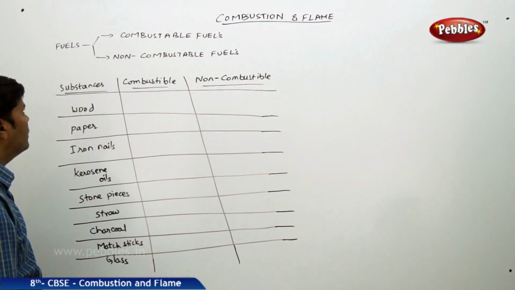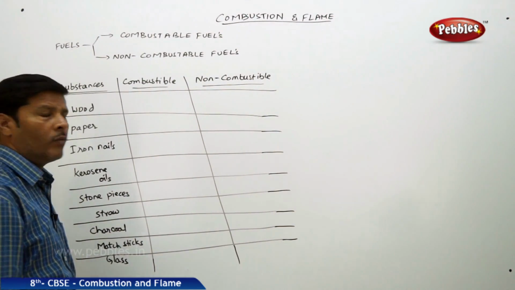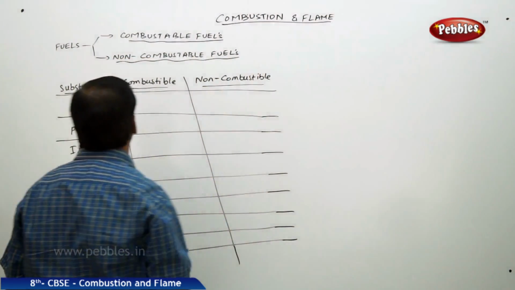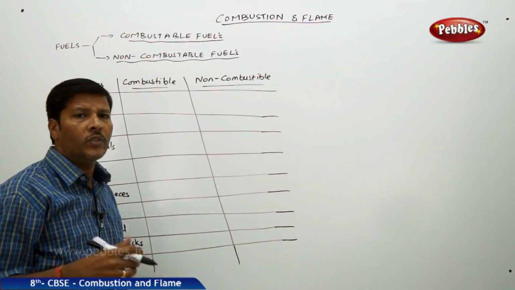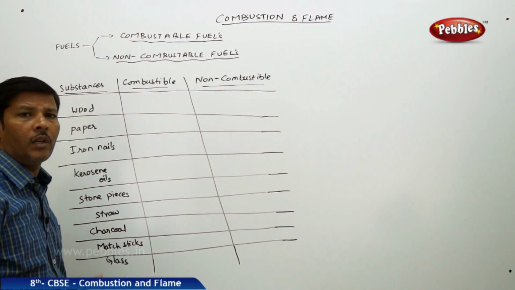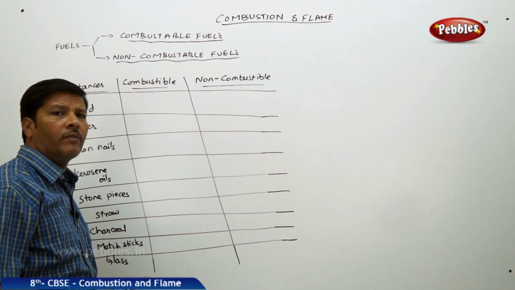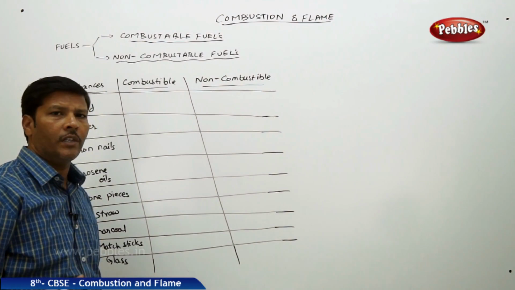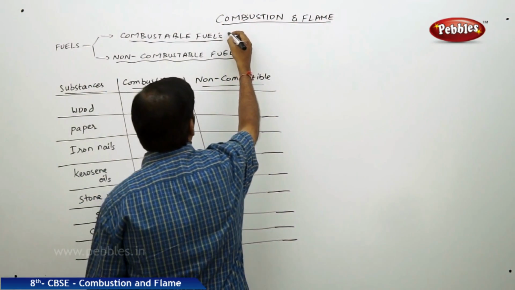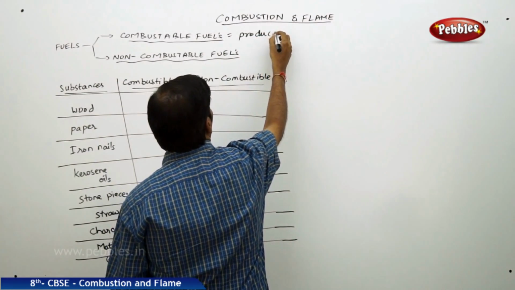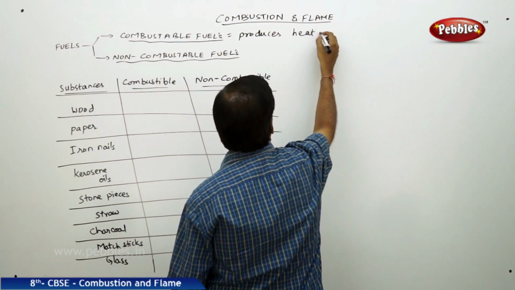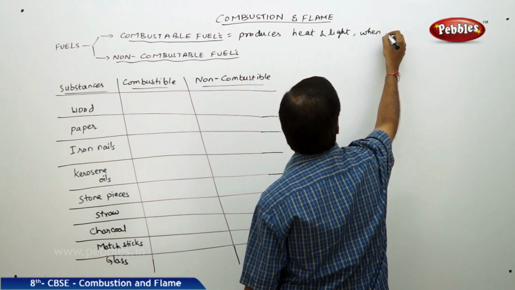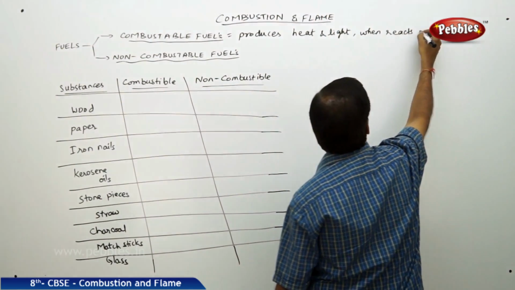So, as we discussed earlier, fuels are of two types: combustible fuels and non-combustible fuels. Combustible fuels are those fuels which support combustion. That means they allow oxygen to pass through them, they chemically react with the oxygen, and they give light as well as energy. They produce a large amount of heat as well as energy. So combustible fuels are those fuels which produce heat and light when they react with oxygen.